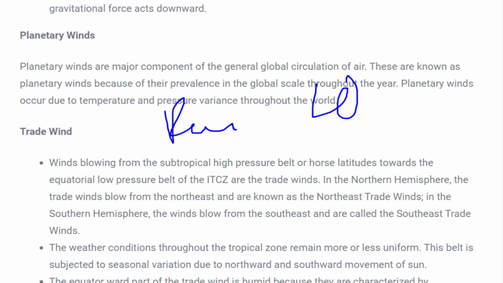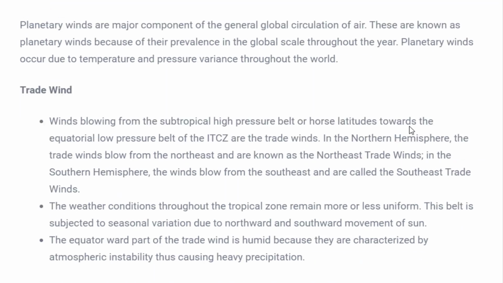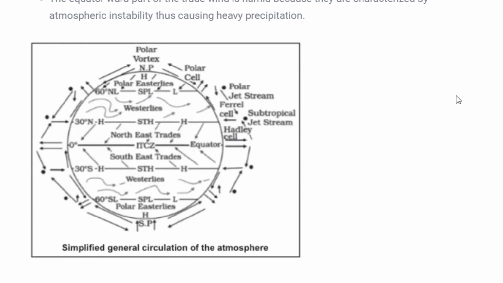Whereas local winds blow at some local place, like in the northern part of our country we have Loo during summer season, and we have Chinook in colder areas. So there are several kinds of local winds which blow in several locations only. But these permanent winds blow in the same direction throughout the year. So let's see what these permanent winds are.